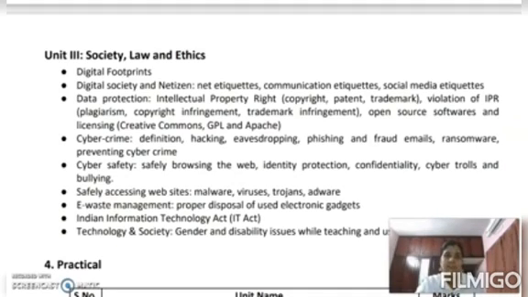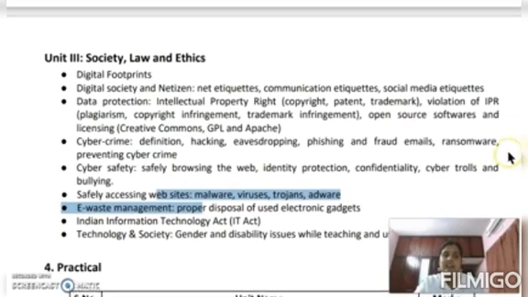What are cyber crimes, their definition, how can we keep our data safe, how can we access websites, how can we manage our e-waste? What is e-waste? Waste belonging to our computers. Our electronic computer or laptop consists of many electronic circuits, and these are all termed e-waste. So how can we dispose of these? Then what is the IT Act in India? What are the IT Act and what are the rules? Like that, that is the third unit.